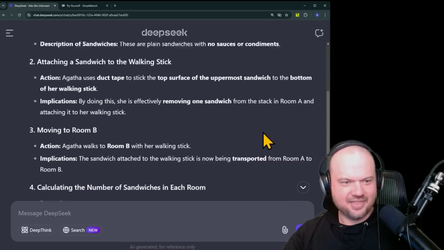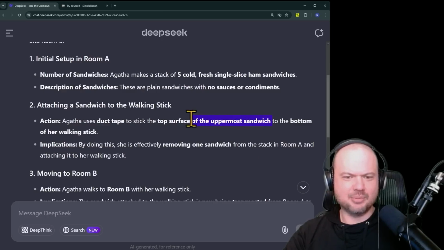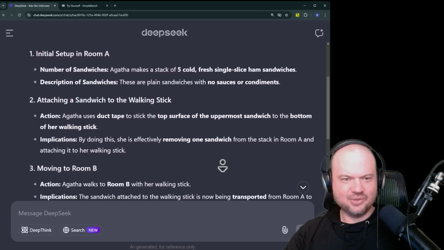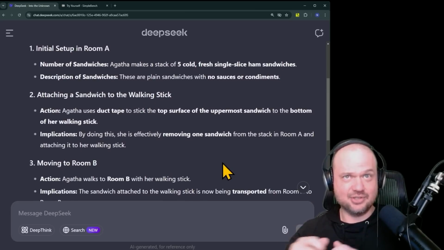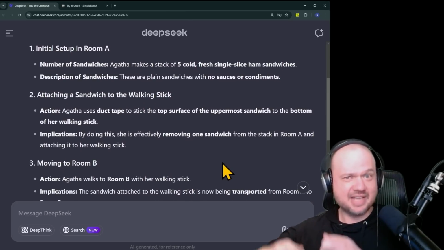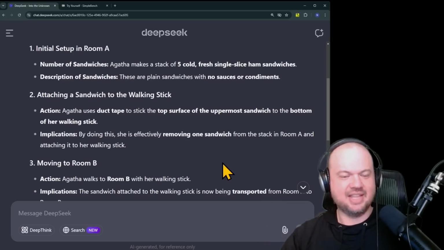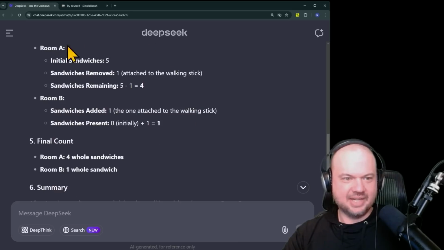It reads and thinks about attaching the sandwiches using duct tape to the top surface of the uppermost sandwich to the bottom of the walking stick. I think the point here is that if you attach a sandwich with no sauce or condiments, if you just use duct tape, you're just pulling off the top slice of bread. You're not taking sort of the whole sandwich. I think that's the thing that it's supposed to figure out. It might be missing that, but it does the math.